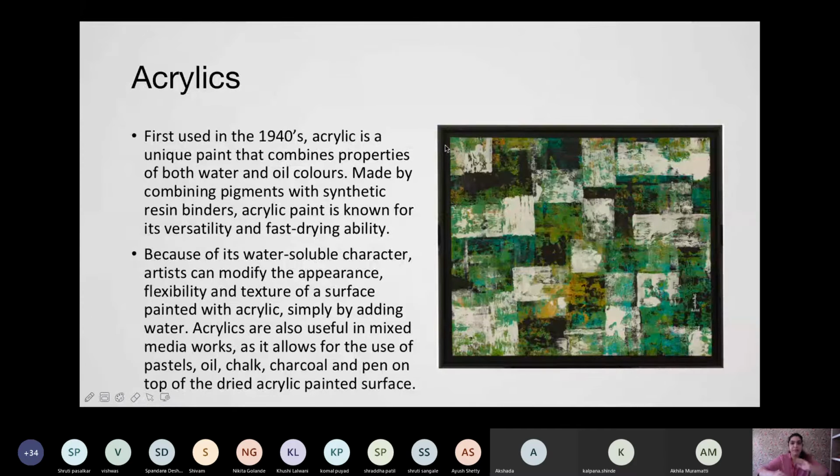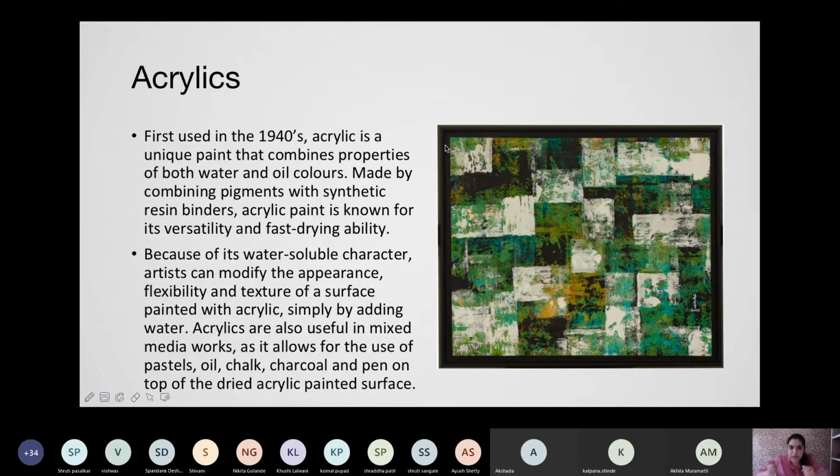Acrylic, I'm sure many of you have already used them, and many of you are already aware of these acrylic paints. First used in the 1940s, acrylic is a unique paint that combines properties of both water and oil. Whenever you are using an acrylic paint, the best way to use it is on a canvas which has a little texture. It actually absorbs the acrylic paint and the oil content on the surface in a nicer way. I will be showing you how we can use this later.